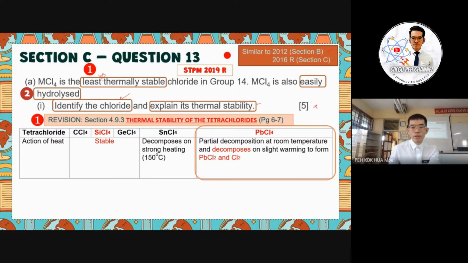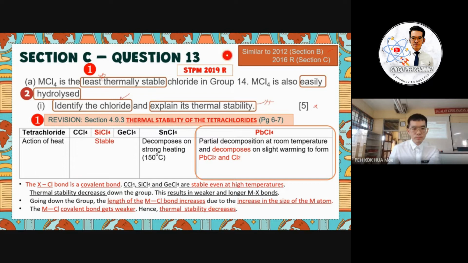The other 4 marks are for discussing the stability of lead tetrachloride. You have to explain 4 more points. Here we have to discuss the Pb and Cl bond. The bond is a covalent bond, and according to our revision just now, CCl4 until GeCl4 are stable at high temperature.